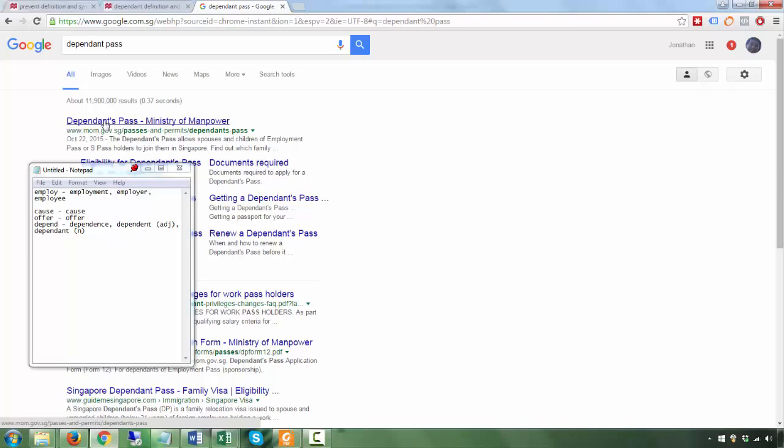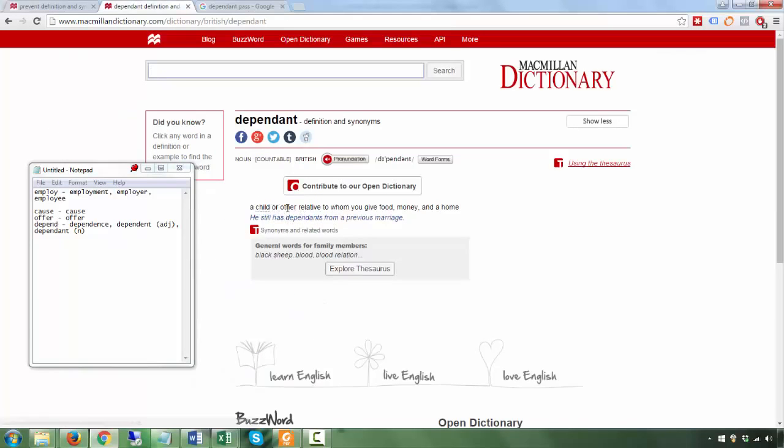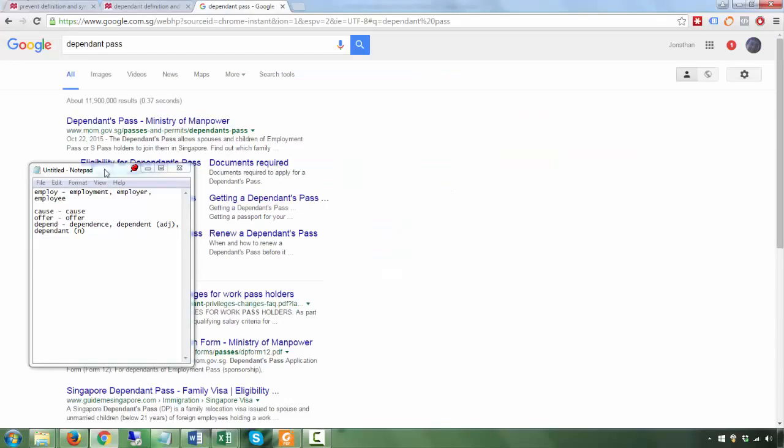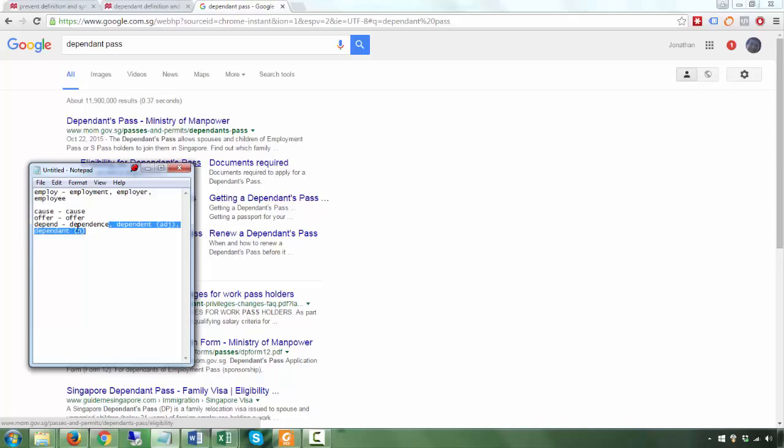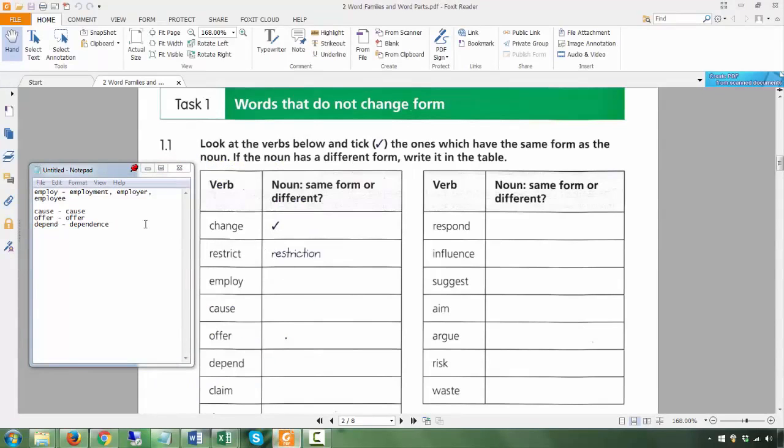This ANT is a noun, because you are the dependant, all right? A child or relative to whom you give, basically you depend on the other person, okay? So that is the noun version, okay? And the ENT is the adjective, so don't get confused. Anyway, the noun version is the idea. We always want to look for the idea, not the person, okay? So next, claim. So the noun, it's also claim.